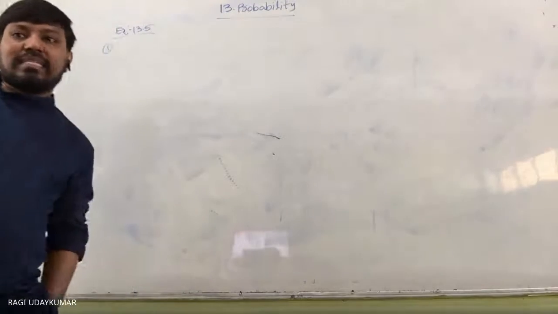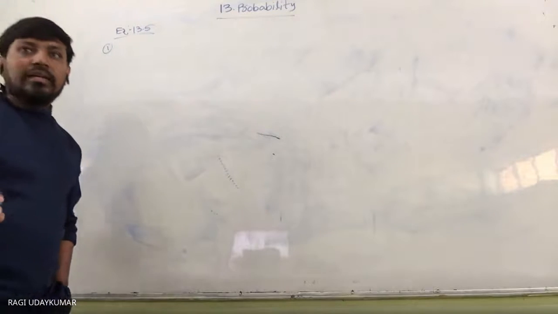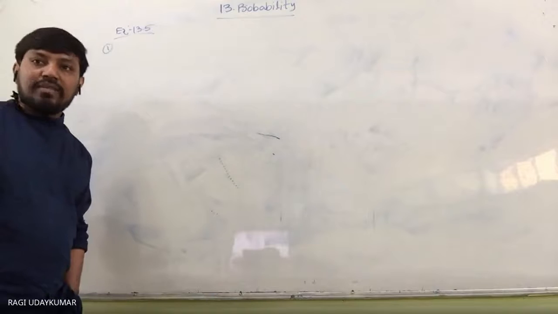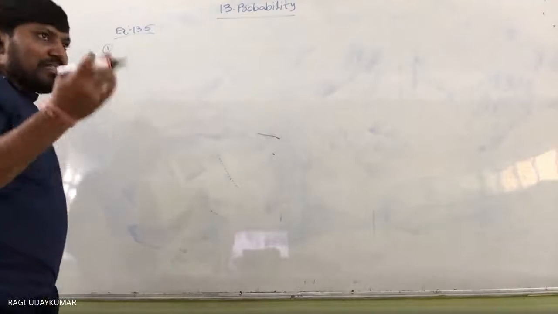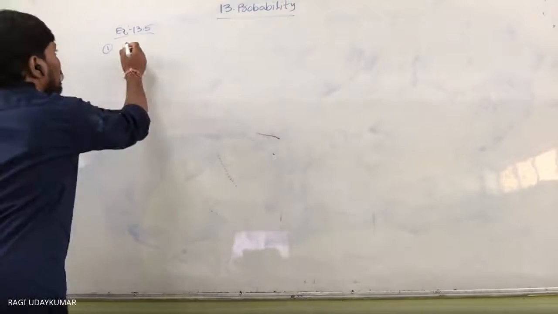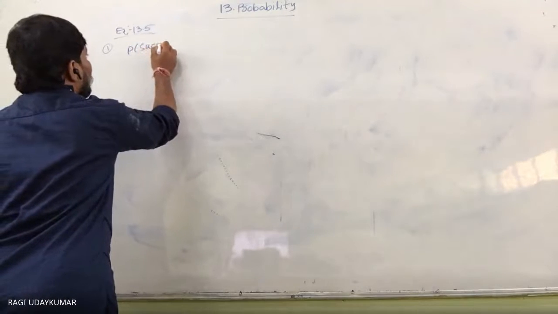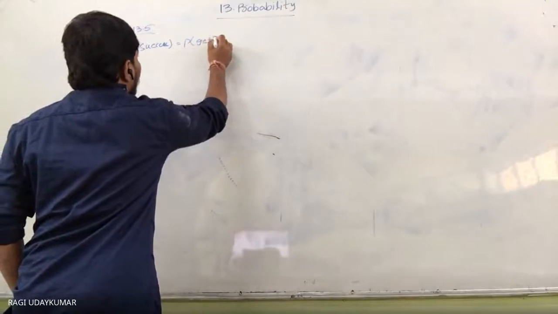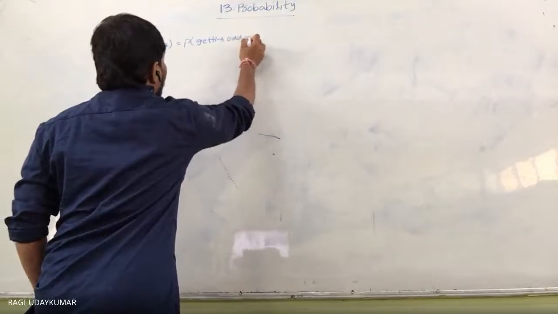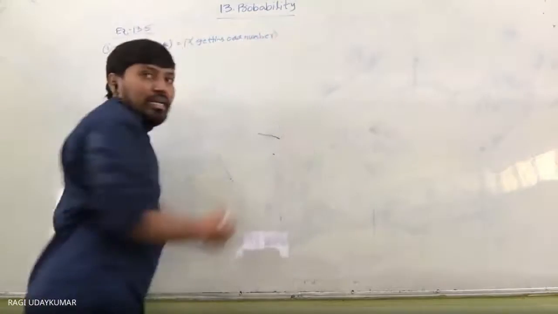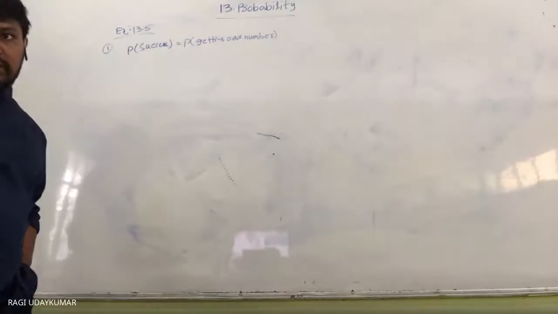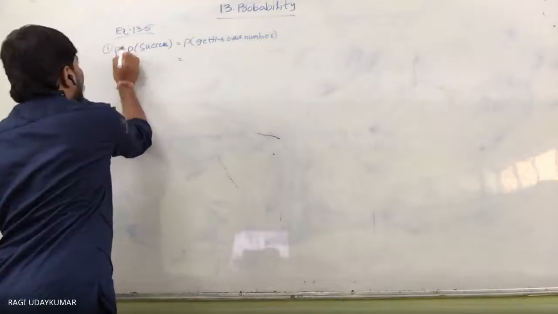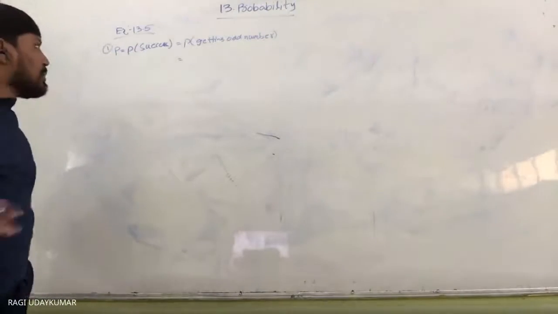If getting an odd number is a success, then the probability of success, normally represented by P, is nothing but the probability of getting an odd number. It is given in the question that getting an odd number is a success.